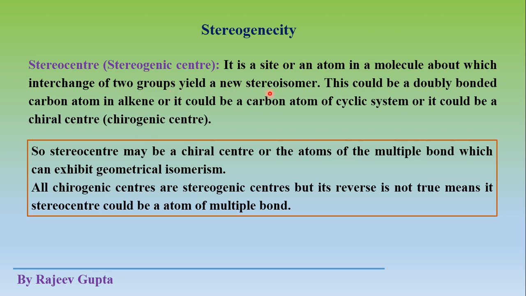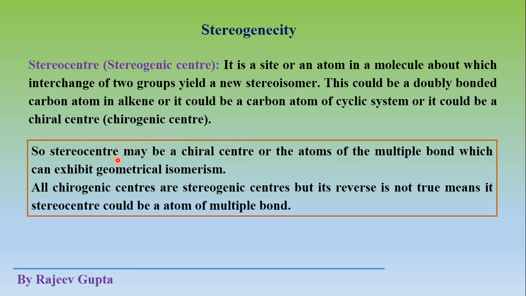Specifically for alkenes and cyclic system, where geometrical isomerism is observed only, there we use the stereo center term, and specifically for a tetrahedral carbon atom we use chiral center or chirogenic center. So this chiral center or chirogenic center is also called stereocenter.